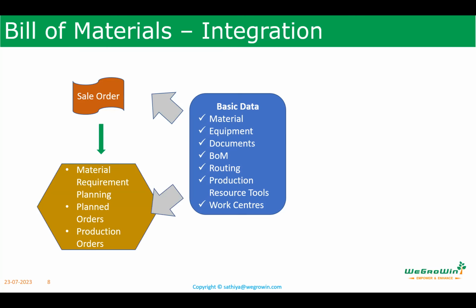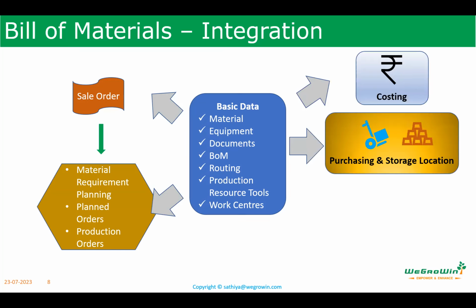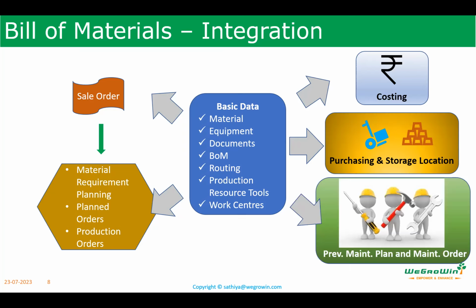And then to work out what is the material requirement, MRP, planned orders, production orders, there it is used. For costing, it is used. And then purchasing, also it is used. And then maintenance, when you do the equipment maintenance, that is called equipment bill of material. There also we can use. So these are all various data, how this basic data, bill of material, is linked. Now how they are useful in various functions.